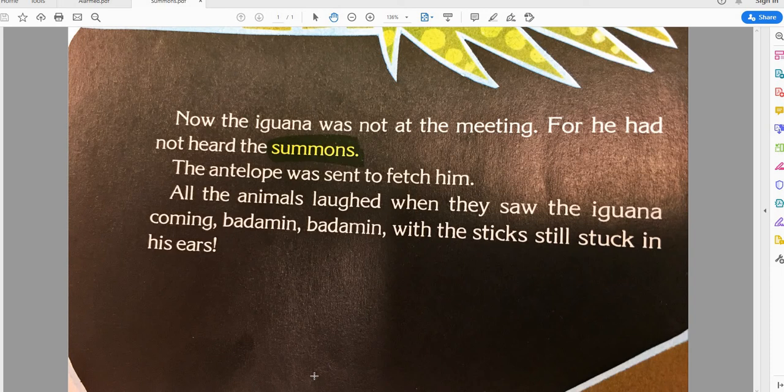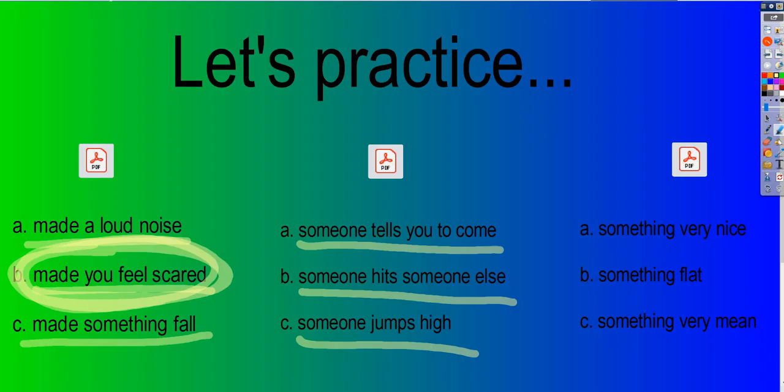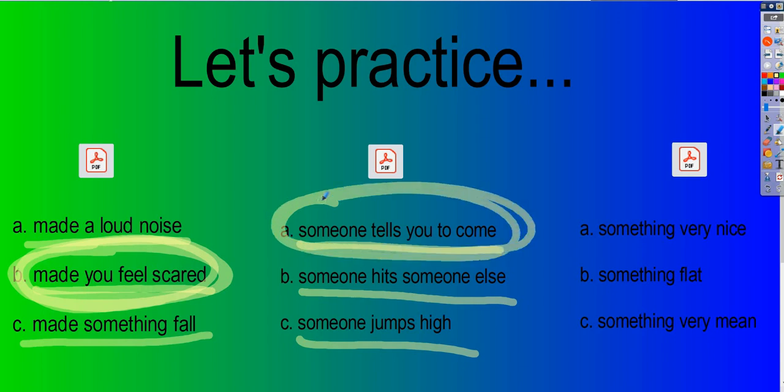The iguana was not at the meeting, for he had not heard the summons. Remember, he had the sticks in his ears so he couldn't hear anything? He didn't hear the summons. Oh, that kind of makes it sound like it's when someone tells you to come, like they summon you. Yeah, that's just a fancy word that means someone tells you to come.